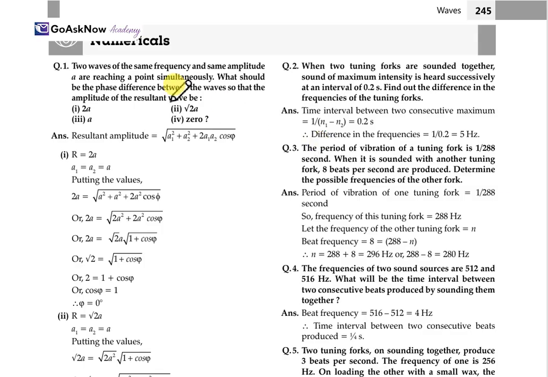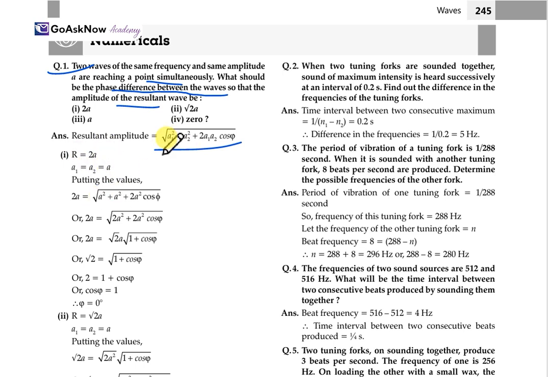Two waves of the same frequency and the same amplitude A are reaching a point simultaneously. What should be the phase difference between the waves so that the amplitude of the resultant wave will be 2A, root 2 A, A, and 0? So, the resultant amplitude formula we know: R equals the square root of A1 squared plus A2 squared plus 2 A1 A2 cos phi. So here R is equal to 2A, with A1 equal to A2 equal to A.